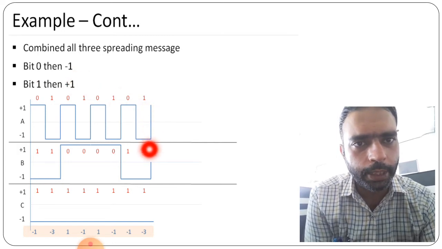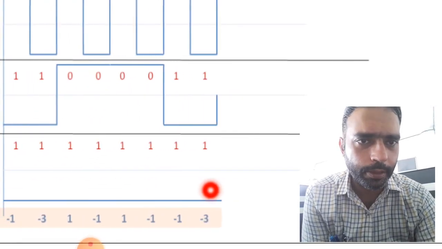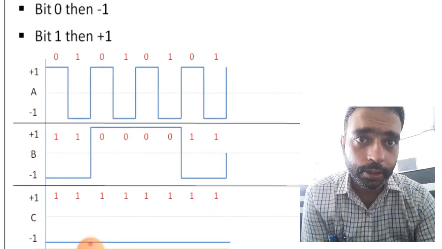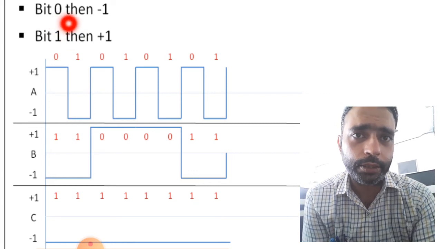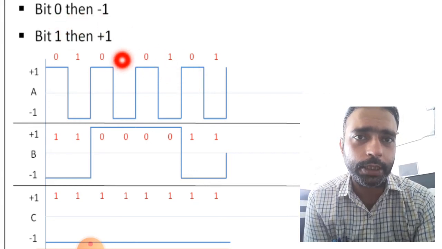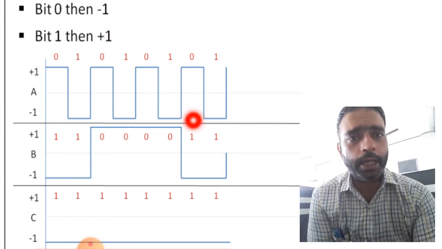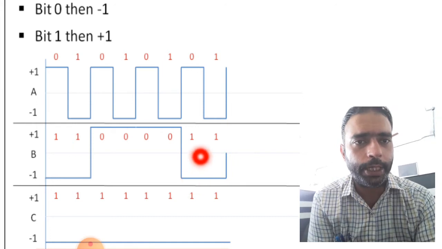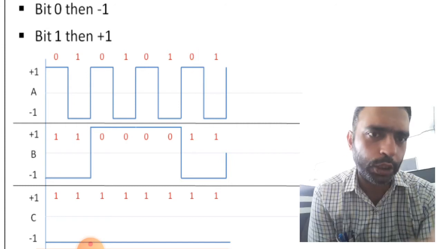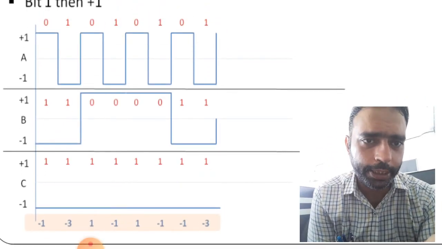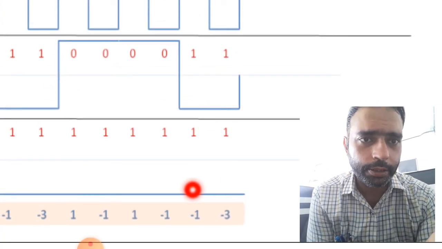So -1 -1, right? So here we are taking -3, right? And here now 0 is coming, so there we have to consider 1. Here there is 0, so for 0 the value is -1, so we have to consider +1 in its place. So here +1 will be there, and here -1 and -1 will be there. So -1 -1 will be -2 and this is +1, so -2 + 1 is equal to -1, and so finally we are getting this here. So we are getting this -1 here, right?